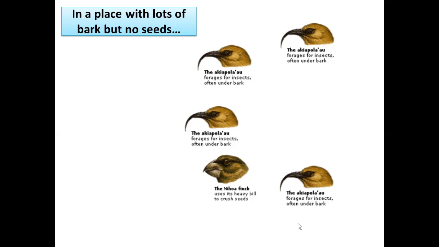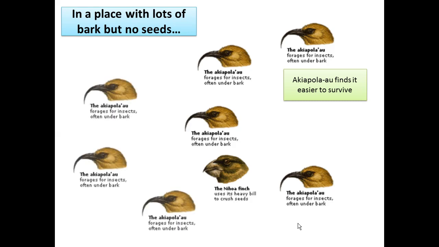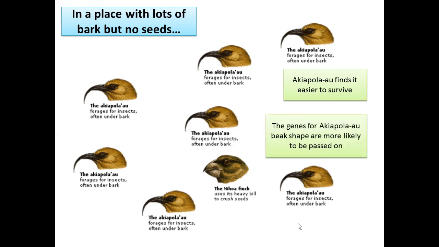Achypola instead will find it easy to survive this time. So it will feed itself, it will breed successfully, and the gene for its beak will be more likely to be passed on to the next generation.